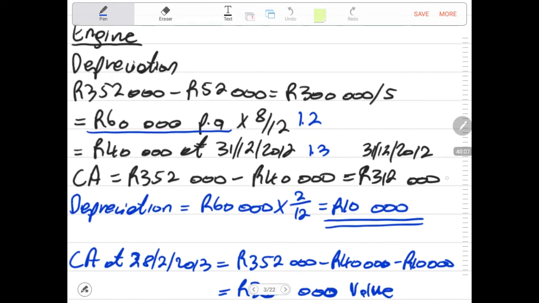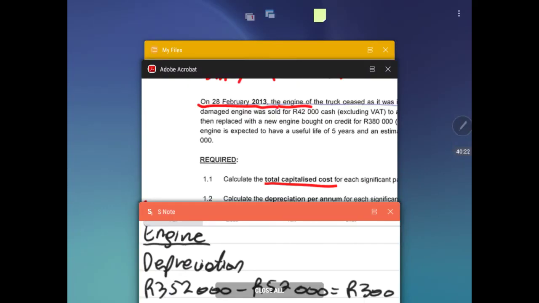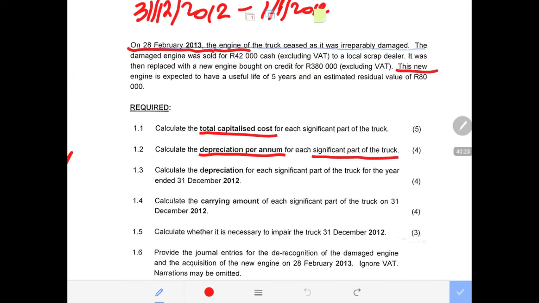The answer for the tires is 1.4, and we're just numbering now. Numbering is very easy, straightforward. Now we have pasted all the figures where they're supposed to be pasted. So the carrying amount for all the significant parts has been done. We are done with the carrying amount.